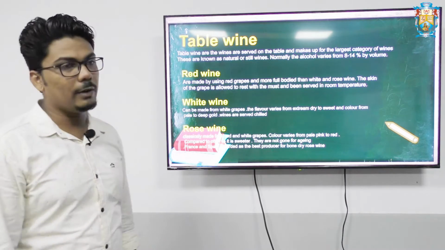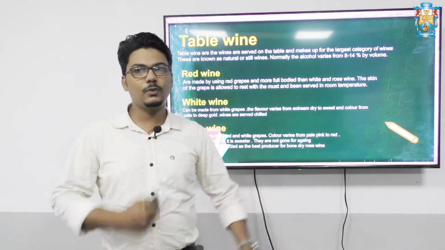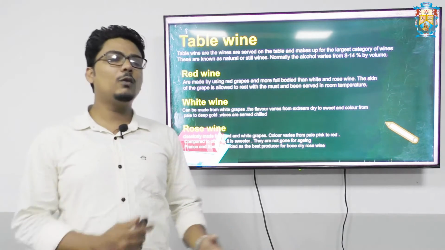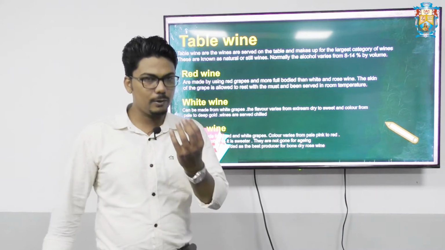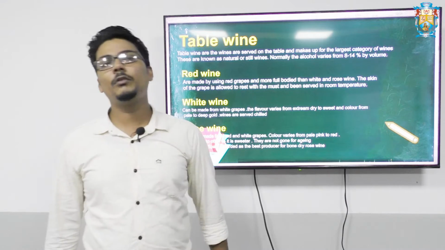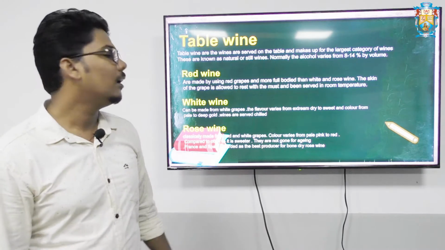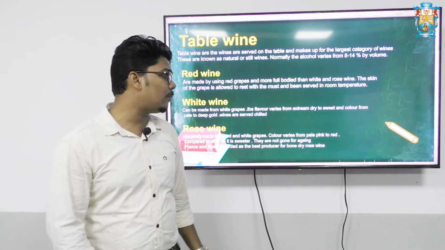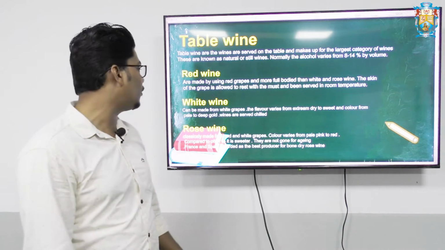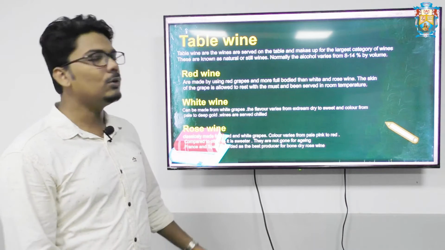Now about white wine. Red wine is from red grapes; similarly, white wine is from white grapes, normally green colored grapes. That is what we classify under white wine. White wine is made from white grapes. The flavor varies from extreme dry to sweet and the color from pale to deep gold.